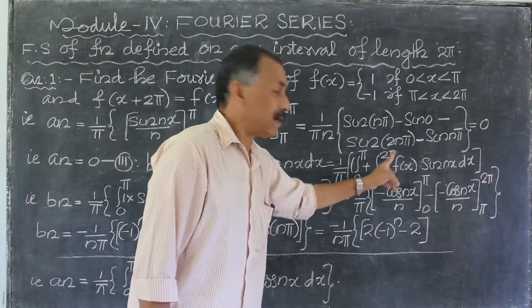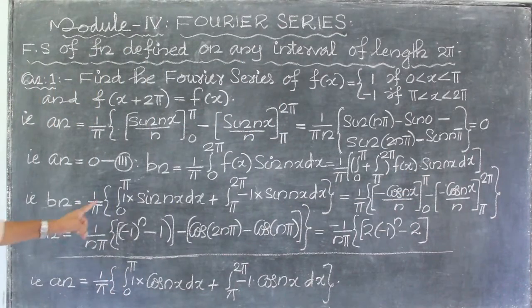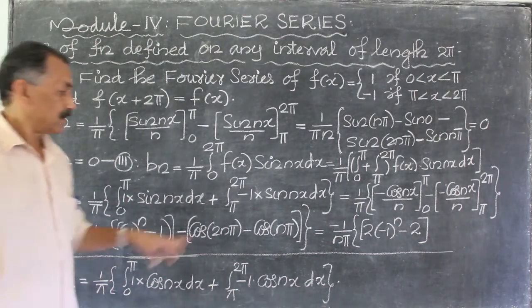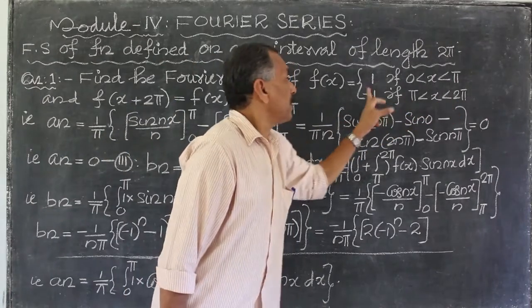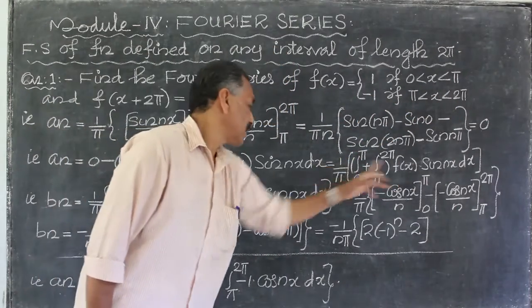In this interval f of x is equal to minus 1. That is 1 by pi into integral 0 to pi, in this interval f of x is equal to 1, 1 into sin nx dx, plus pi to 2 pi, in pi to 2 pi f of x is equal to minus 1, minus 1 into sin nx dx.